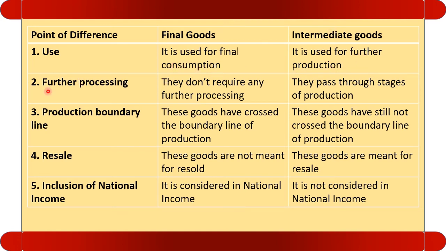Final goods do not require any further processing, they are directly consumed. Intermediate goods are processed through stages of production. On the production boundary, final goods have crossed the production boundary, and intermediate goods have still not crossed the production boundary. On the basis of resale, final goods cannot be resold. Intermediate goods are meant for resale. On the basis of inclusion in income, final goods should be considered at the time of valuation of national income. Intermediate goods cannot be considered at the time of valuation of national income.